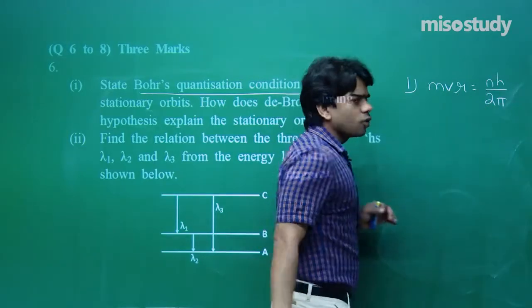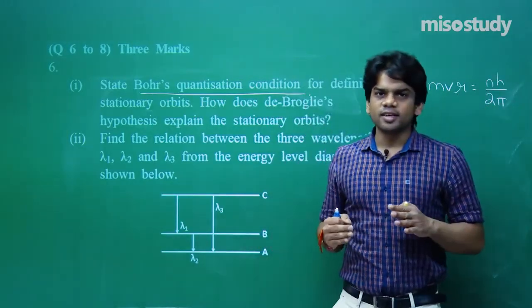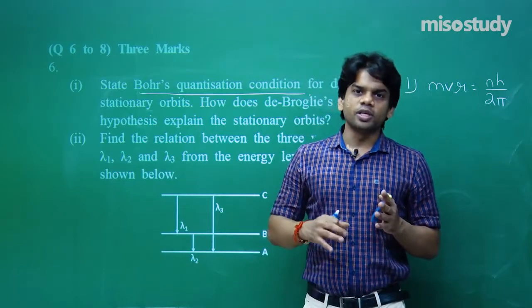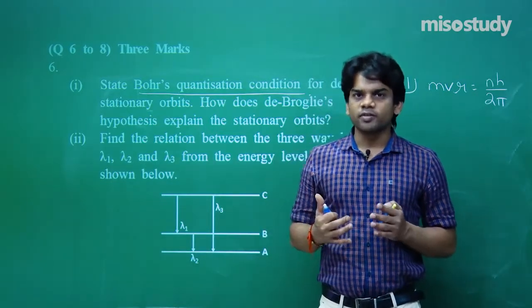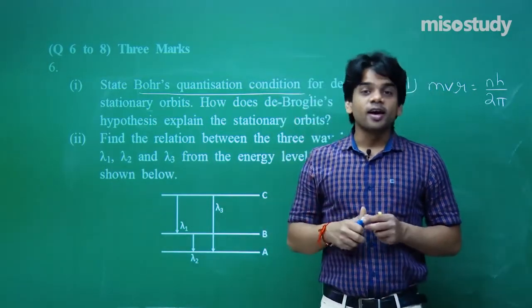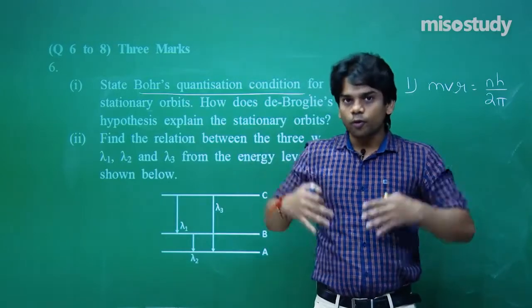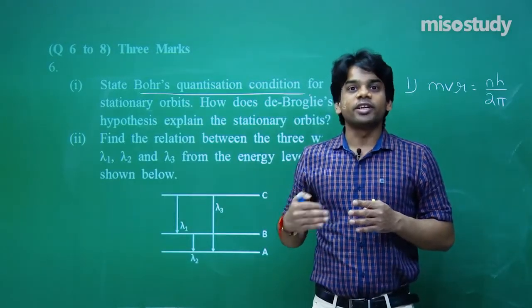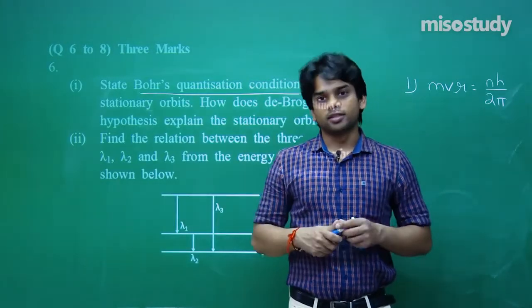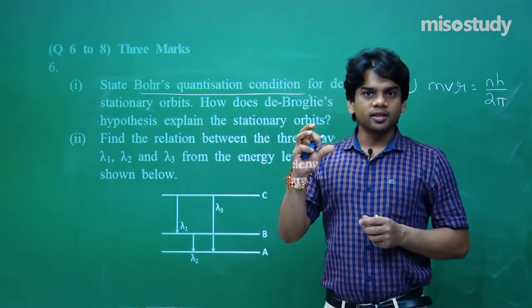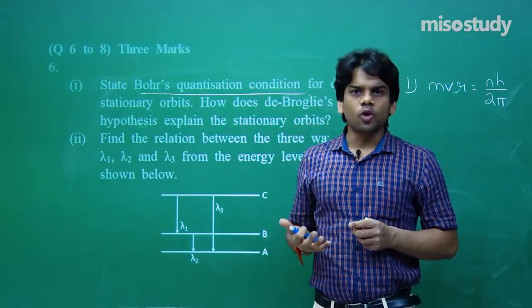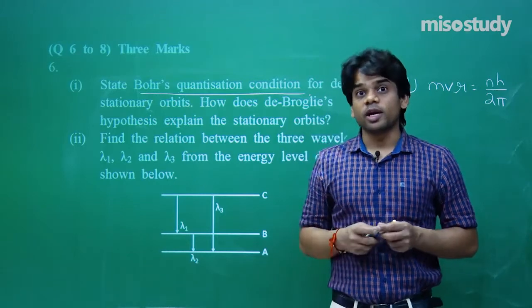And then we all know that during the transition, the energy associated will be actually lost or gained. If it comes from a higher orbit to a lower orbit, energy will be radiated. If it absorbs a photon from some external source, then it will reach higher orbits, it is going to acquire energy. The difference in the energy will be given by h mu or hc by lambda. That is what you can make out.